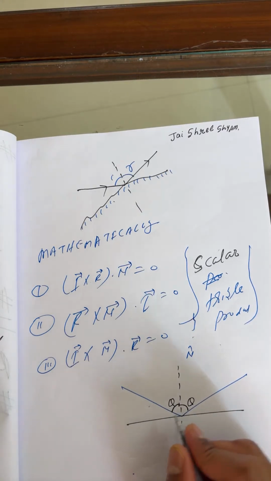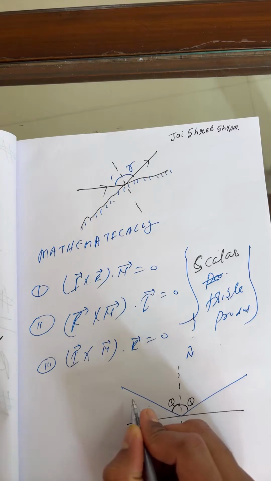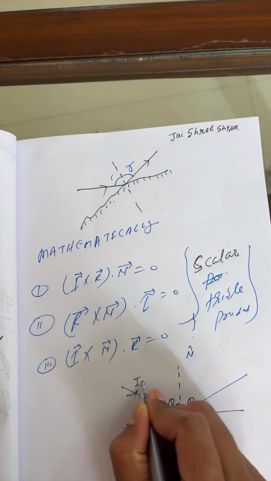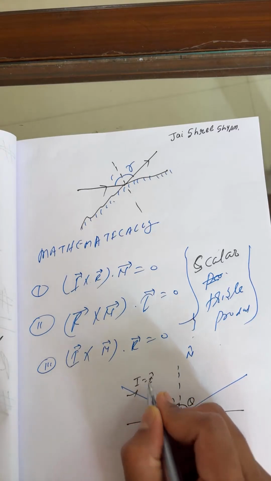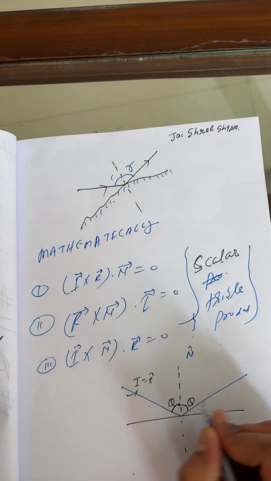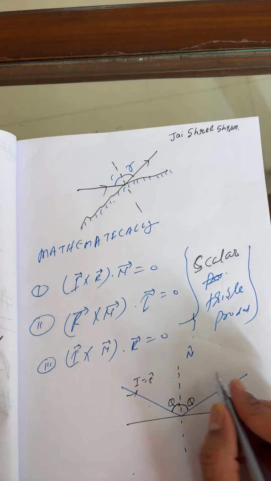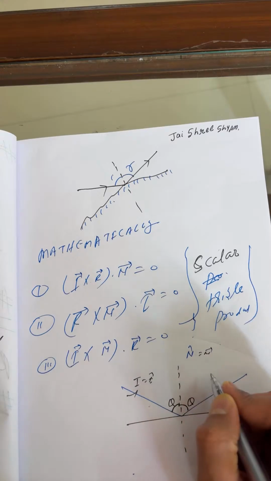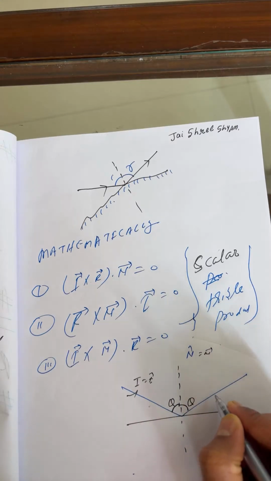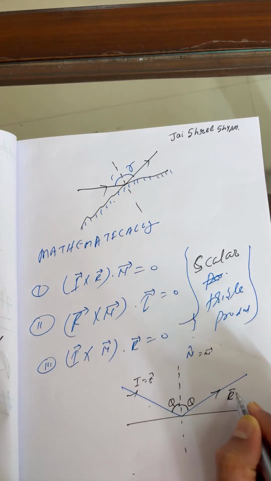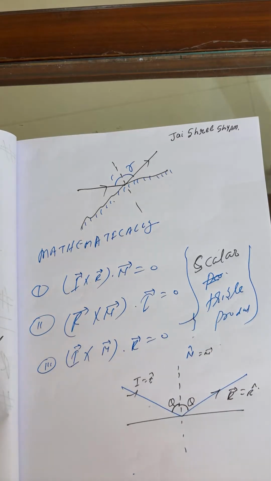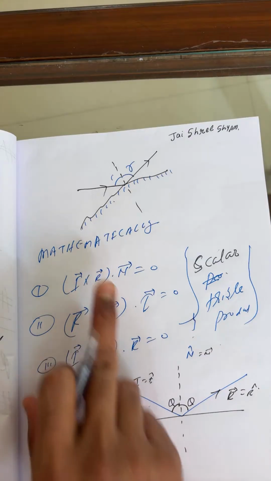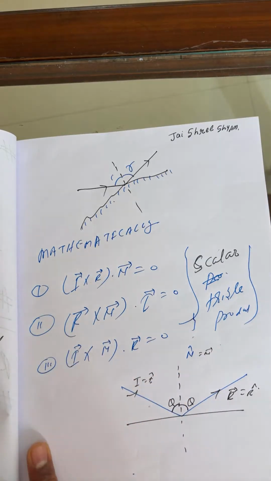This is the incident ray, i cap. This is n cap, the n vector, and this is the r vector, r cap. So these are all the mathematical formulas I can write over here.